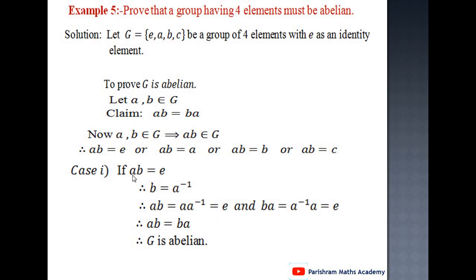It means when ab equals e, at that time b equals a inverse, and therefore ab equals the identity element and ba also equals the identity element. It means ab and ba both are the same. Therefore ab equals ba. Therefore G is abelian.